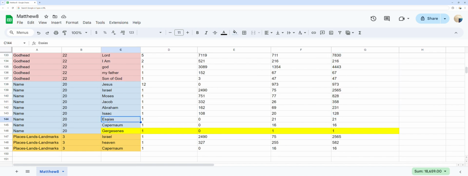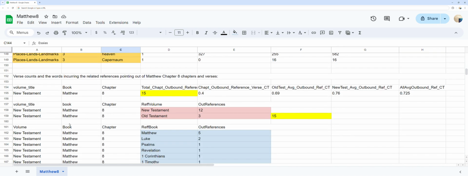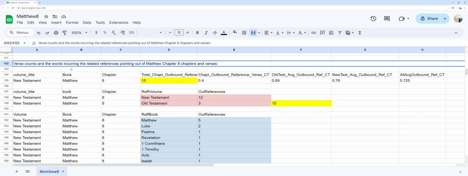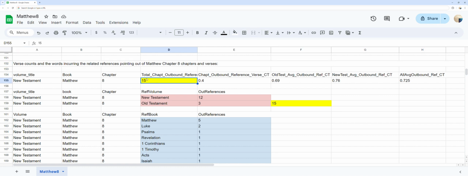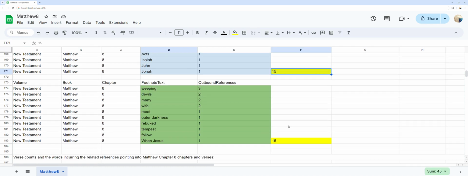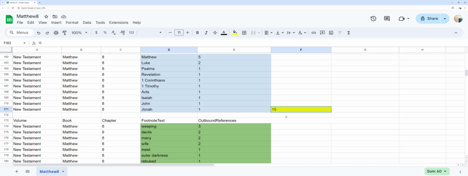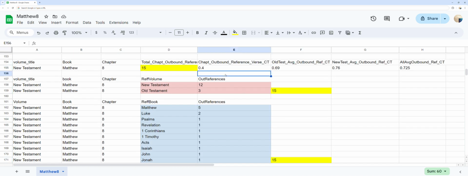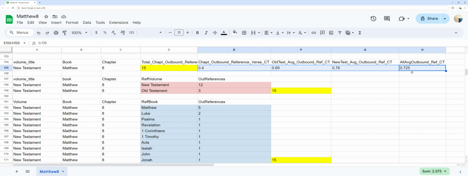Verse counts and the words incurring the related references pointing out of Matthew chapter 8 chapters and verses. You can see in yellow the total outbound references pointing out of Matthew chapter 8 at 15 references, as well as the counts per each verse in Matthew chapter 8 and the average outbound reference per verse at 0.4 per verse. As well, there are the per verse rates for the Old Testament, New Testament, and both to the right for comparison.